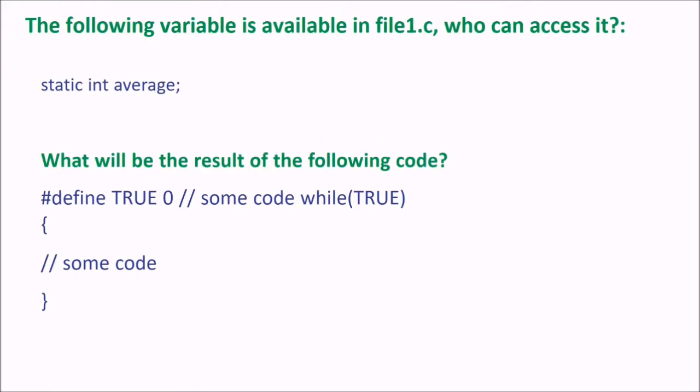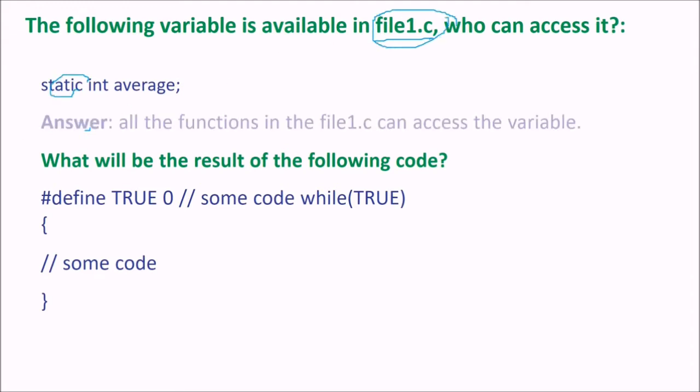So let us see the following variable: you have static int average available in a C file. Who can access it? This is a static integer available in a C file. The answer is all the functions in this file can access this static variable.